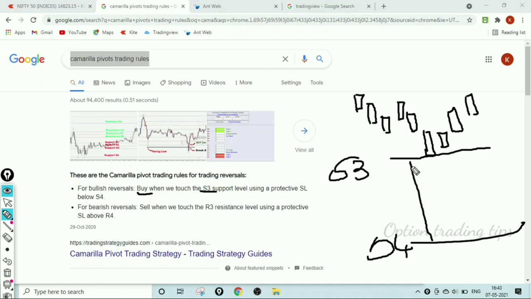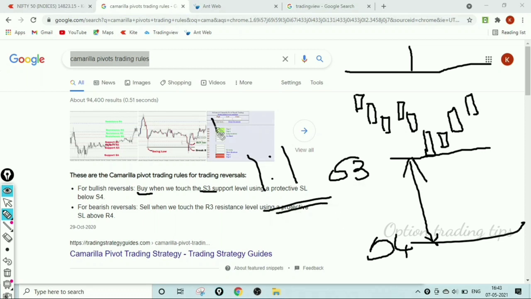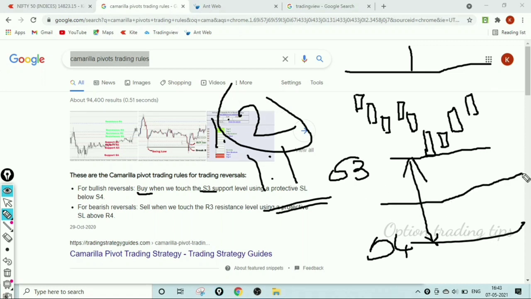The distance between the S4 and the resistance above is a 1:1 ratio. It is not good for trading. A 1:2 ratio is a good result. So I will place the stop loss mid of the below S3. When the candle touches the S3, it moves upside and goes for a particular resistance.